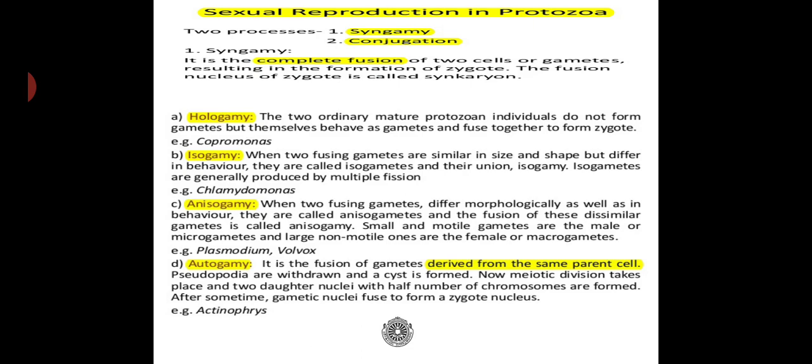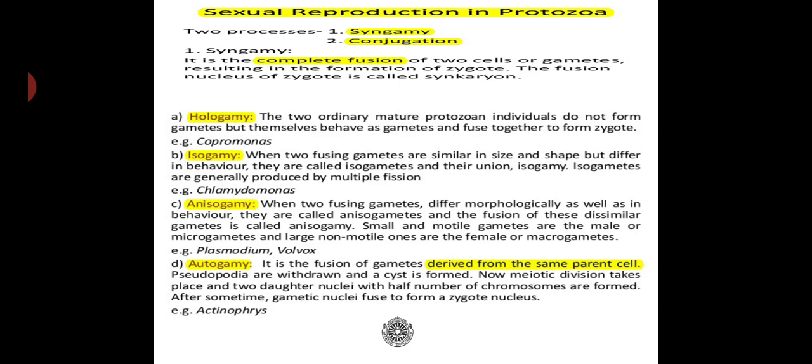Small and motile gametes are the male gametes or microgametes, while large and non-motile ones are the female or macrogametes. Example, Plasmodium. Students, you must have observed this anisogamy method of sexual reproduction in Plasmodium when I explained reproduction in Plasmodium. Then the next example will be Volvox.